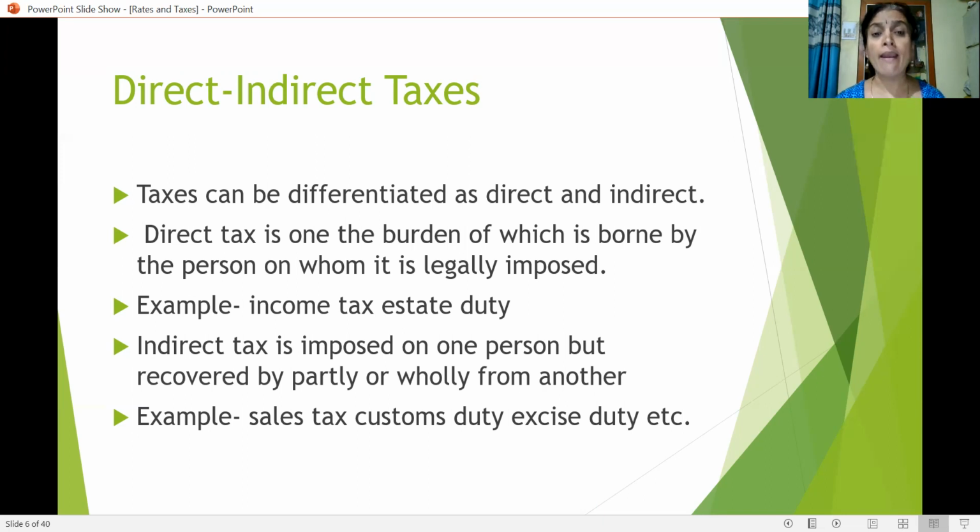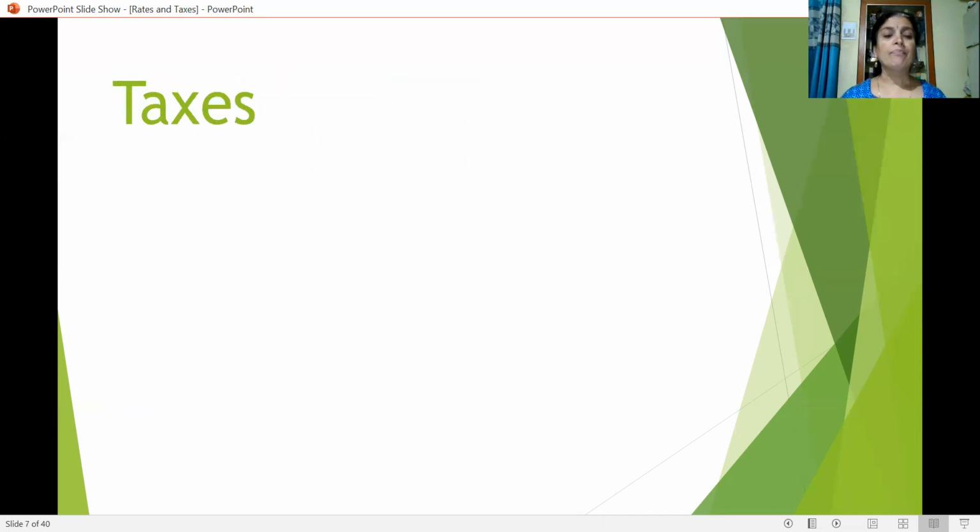He has to pay the tax. So the tax which is levied on some person and finally paid by some other person is called indirect tax. But in case of income tax or estate duty, you cannot shift it. It is the person on whom it is levied who himself has to pay.